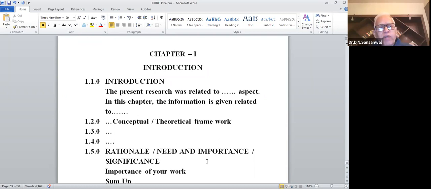Then it is advisable not to make review of related literature a part and parcel of the first chapter. Because if you make that a part and parcel of the first chapter, then the length of the first chapter may be 80 pages, maybe 90 pages. And that is too much. So therefore, in order to keep the length of the chapter not too much, review of related literature is written as a separate chapter.